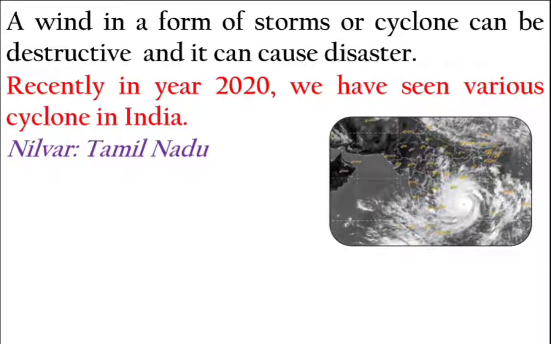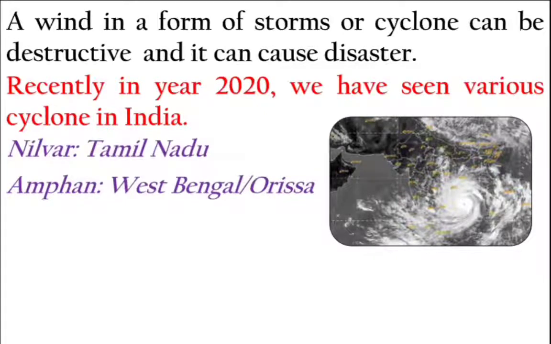We have the recent history of Nilwar, which hit the Tamil Nadu coast. Similarly, Amphan hit the West Bengal and Odisha region, and Nisarga, the latest one, hit the Maharashtra area.